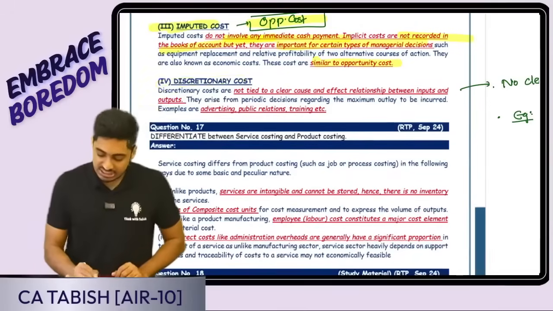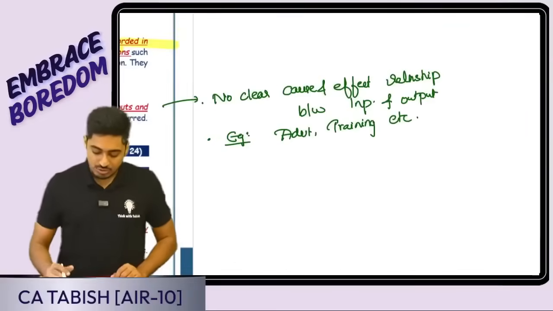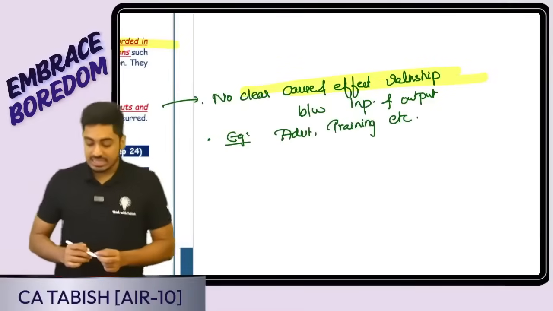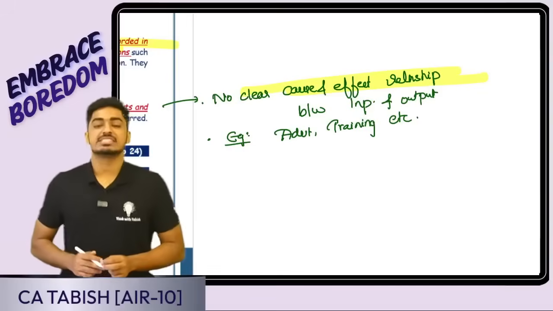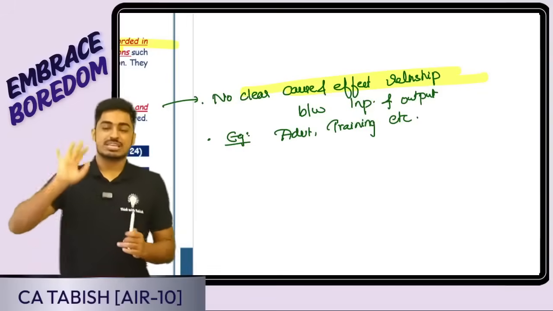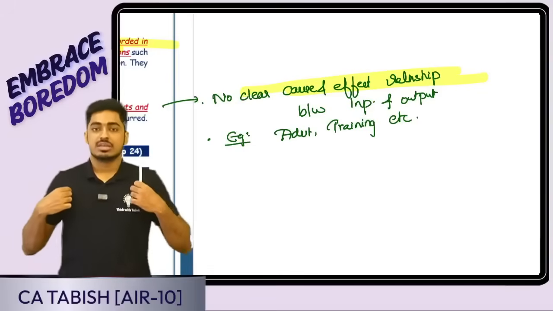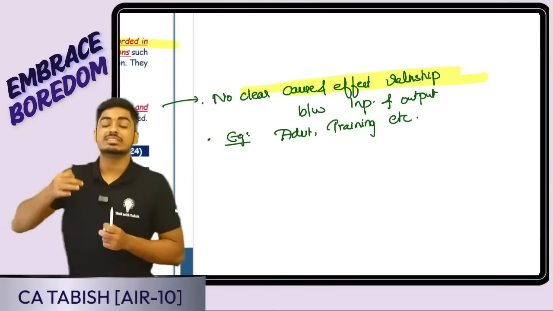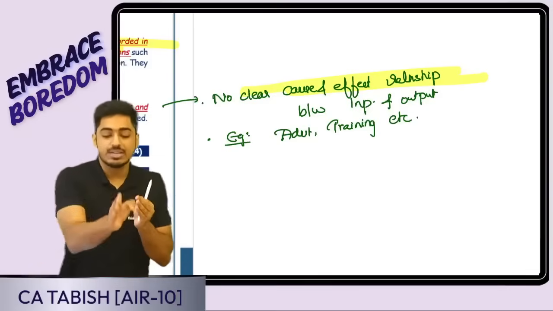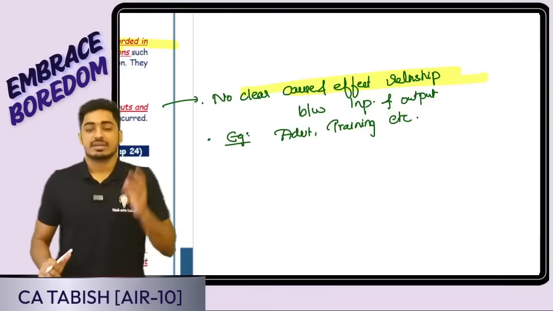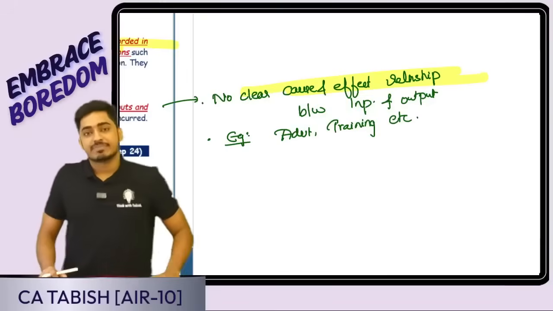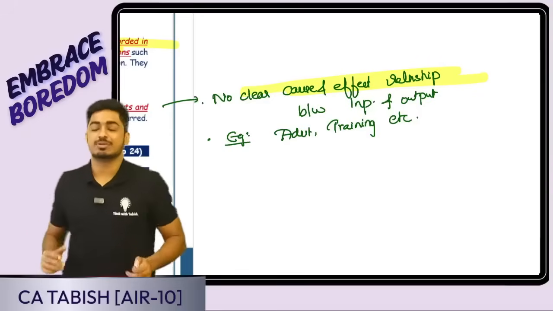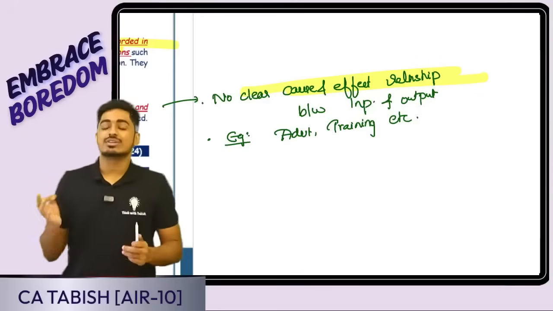Okay, discretionary cost. Discretionary costs are those costs for which there is no clear cause and effect relationship between the input as well as the output. Say for example, advertisement. Suppose I am telling raw material cost. Suppose 100 rupee raw material I purchase, I can produce one shirt, one output I'm getting. There is an input output relationship. But 1000 rupee advertisement I did. Can I specifically tell if I do 1000 rupee advertisement, this much exact same will happen? No. There is no clear cause and effect relationship.